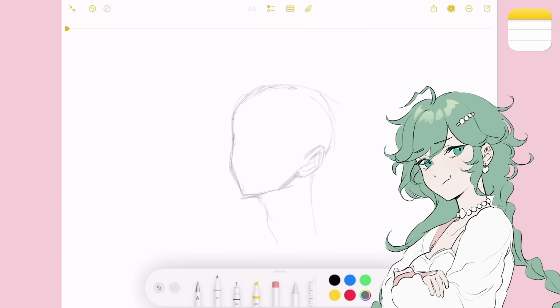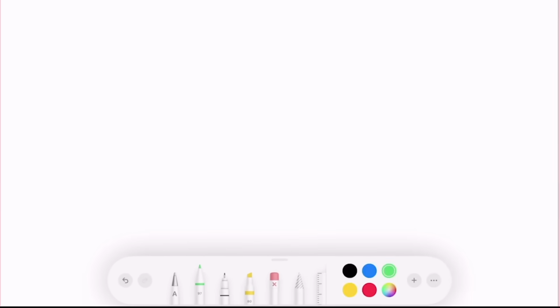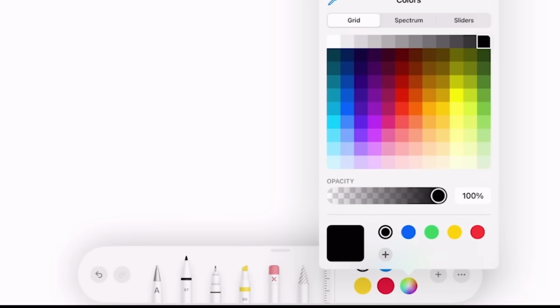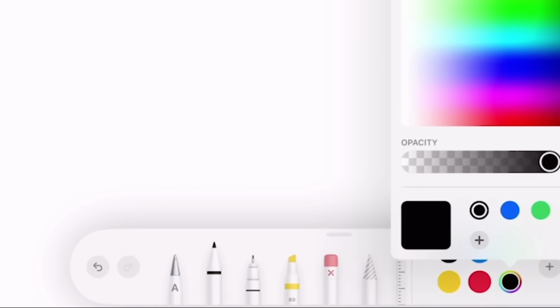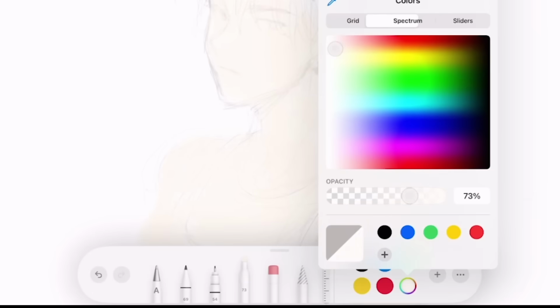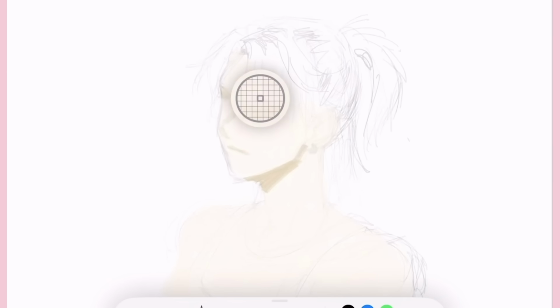Some of you actually draw on this app, and I refuse to believe it. Surprisingly, there are a few brushes. We've got the pencil, a pen, a highlighter, and an eraser. There's some basic colors and even a color selector. It's limited though due to the lack of saturation and brightness sliders, but you are able to mix colors and use the color picker to somewhat bypass that.